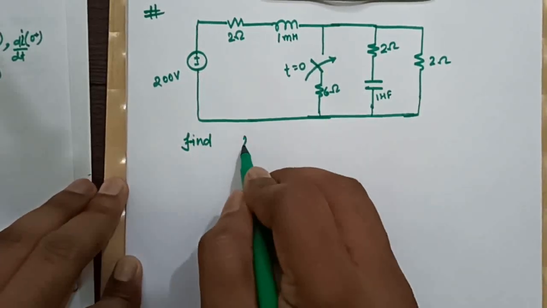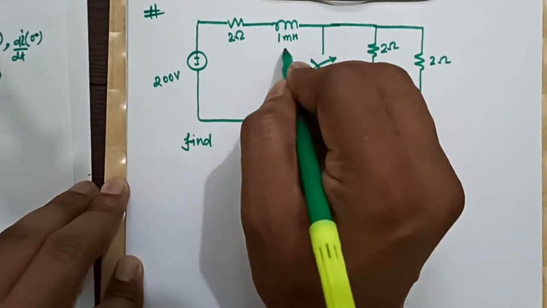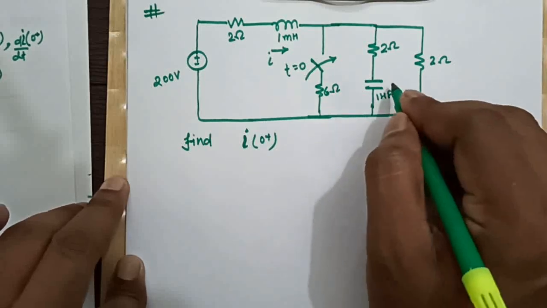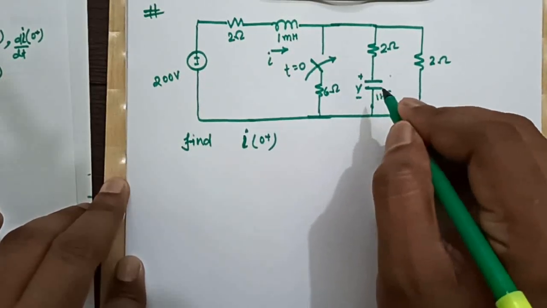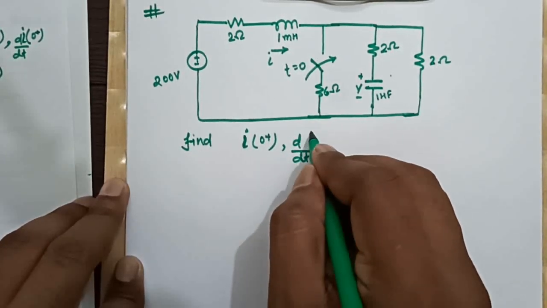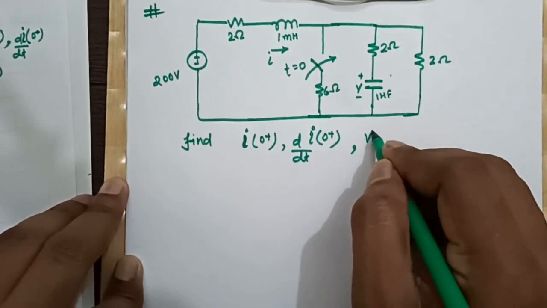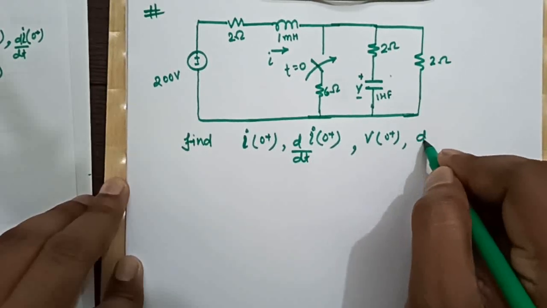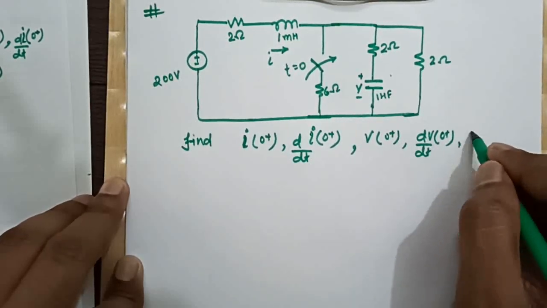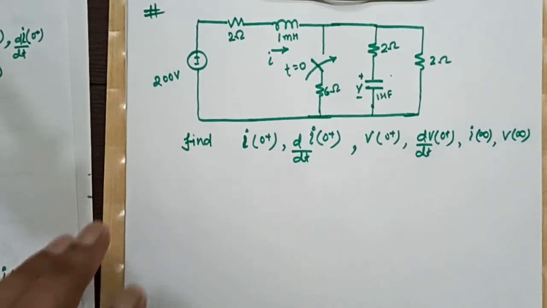Okay, now the question is to find I0 plus. This is our I and this is V. I0 plus, d by dt of I0 plus, V0 plus, d by dt of V0 plus, I infinity and V infinity.